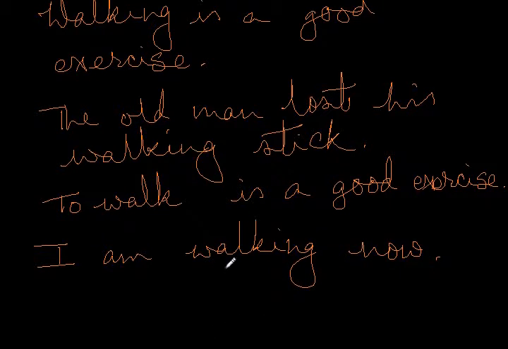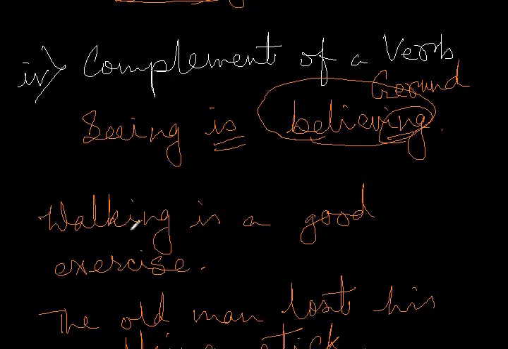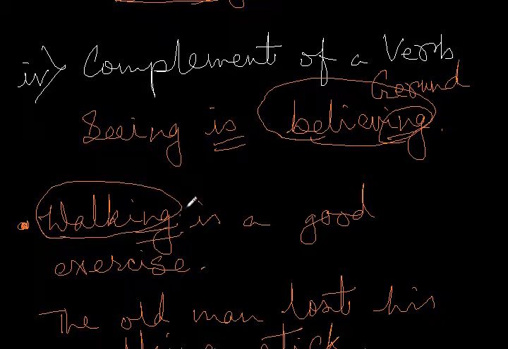Now, if we look at these different sentences, we will see that in the first sentence, walking is a good exercise. Over here, the word walking is acting as the subject of the sentence. It looks like a verb but does the job of a noun. It ends in ing and therefore it is a gerund. What is a good exercise? Walking is a good exercise.